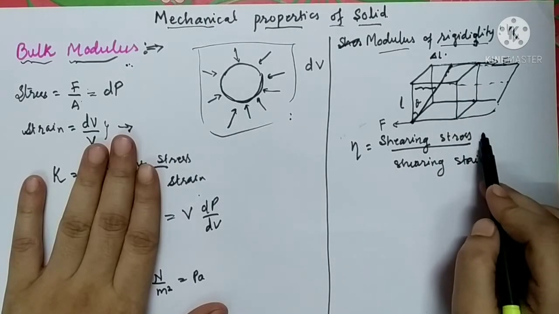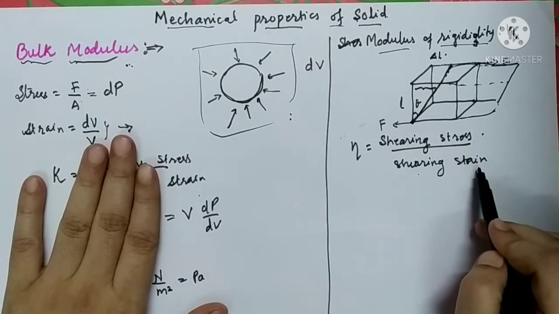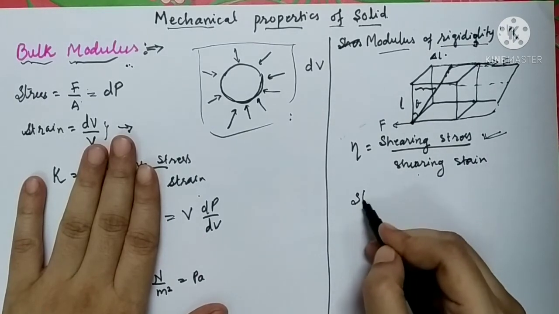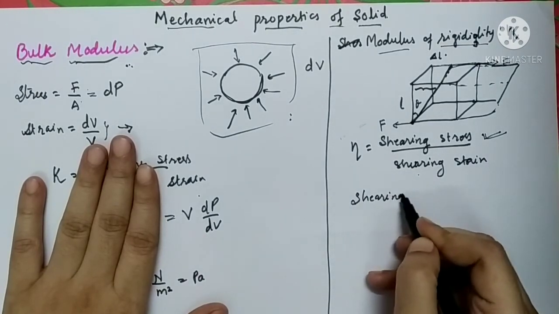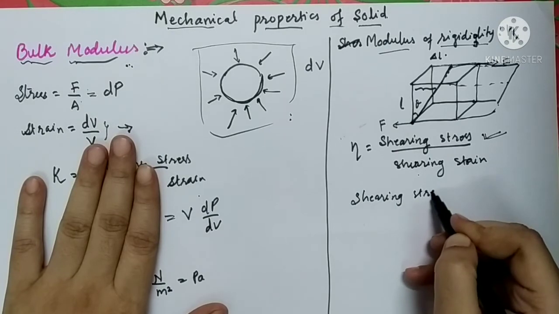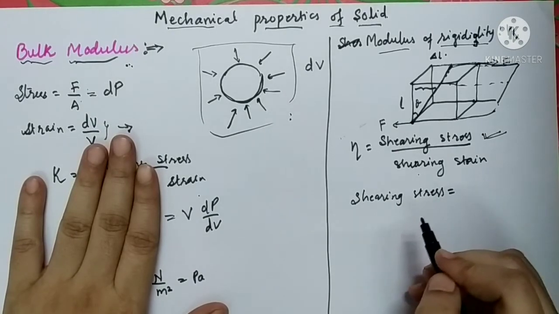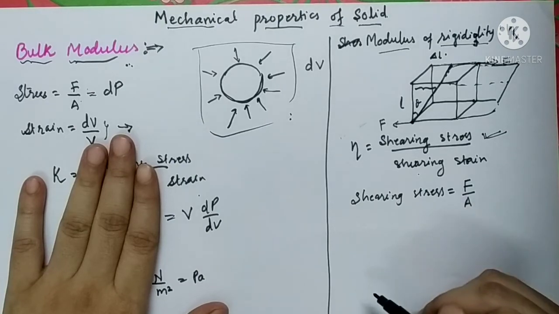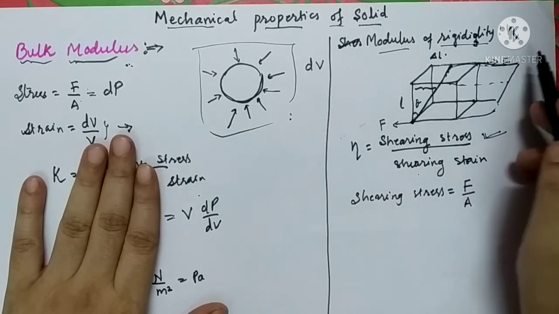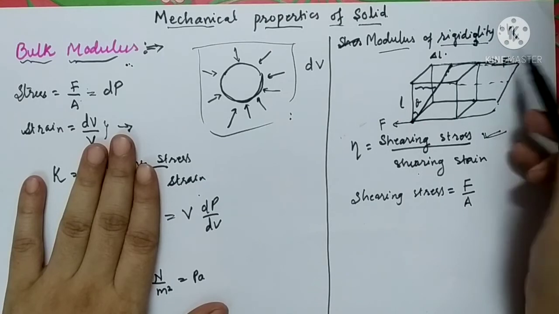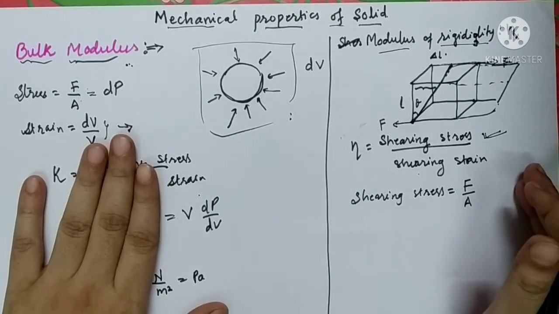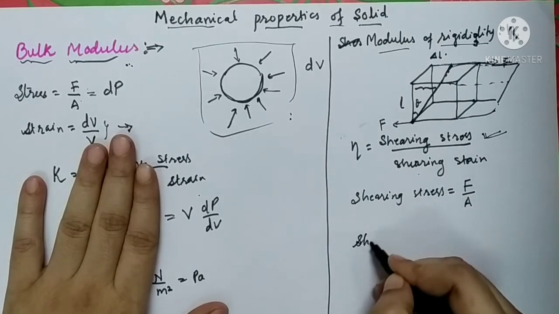We all know that it is the ratio of shearing stress to shearing strain. So first let us count what is shearing stress. Shearing stress, again, as we all know that stress is force per unit area. So the force applied over here is already denoted as capital F. So F upon A is the shearing stress. Now shearing strain is